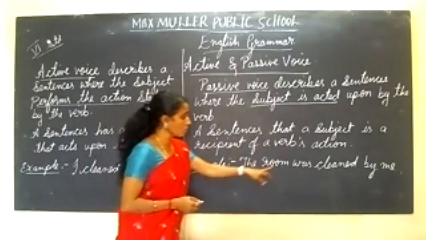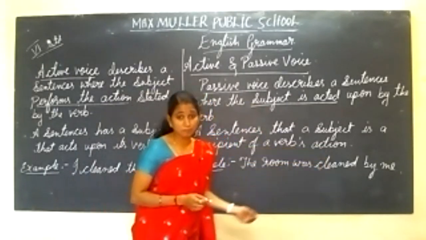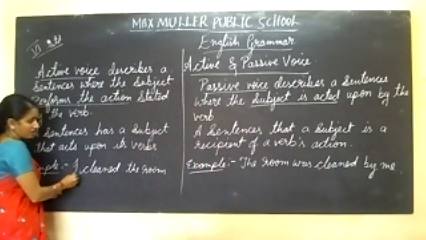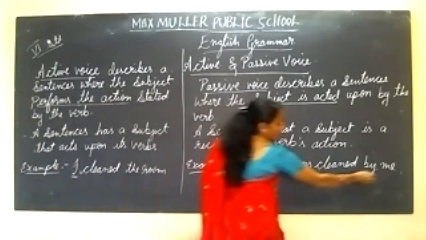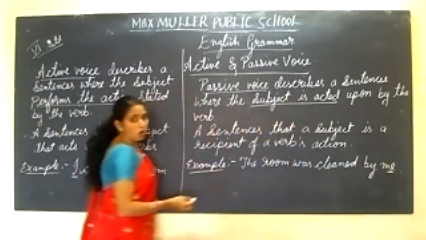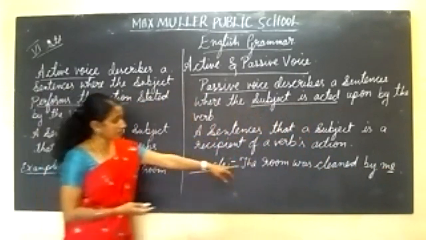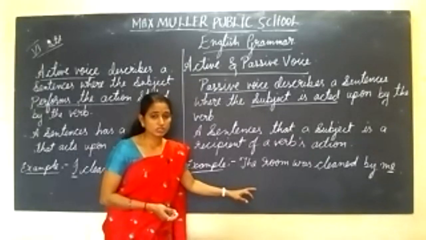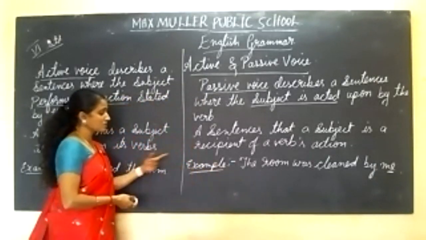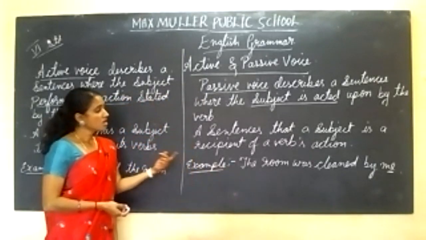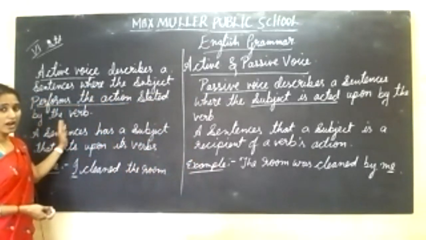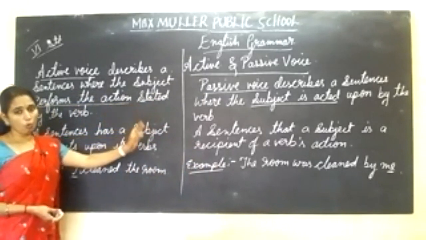Example, the room was cleaned by me. Here, I is the subject and me is the object. Understood, children? Can you understand the difference between active and passive voice? I hope you have understood clearly what active and passive voice mean.